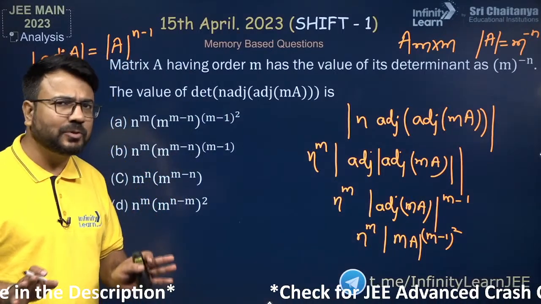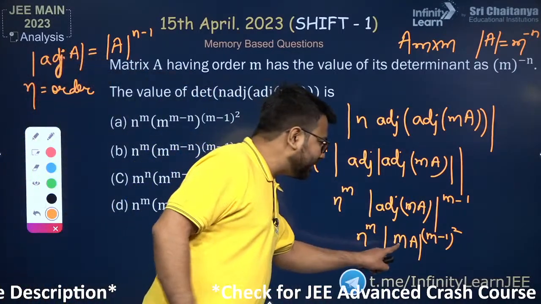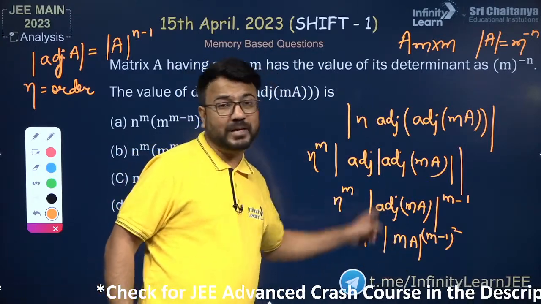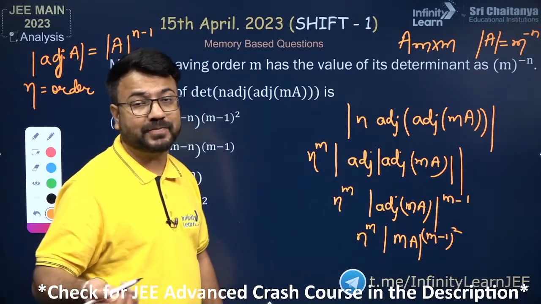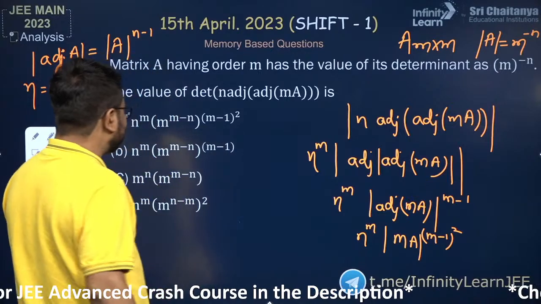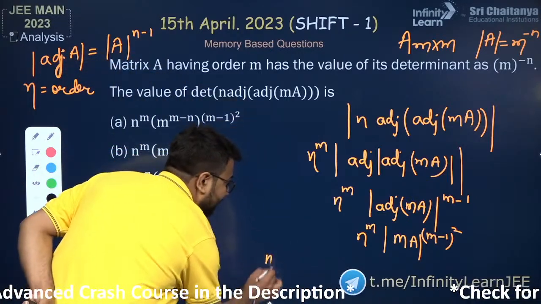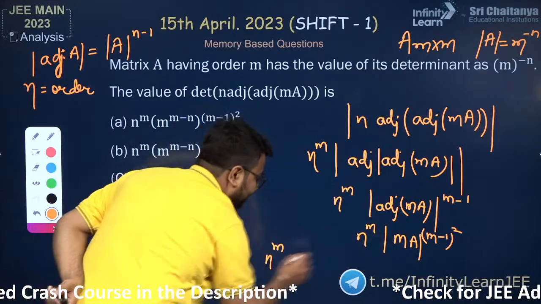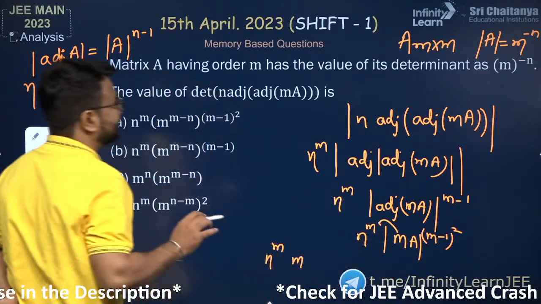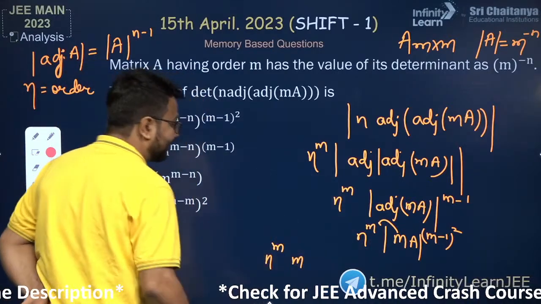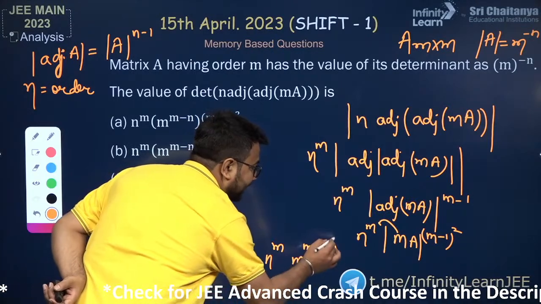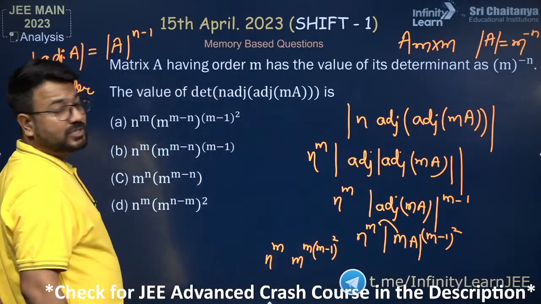Now if this is clear to you, then I want to take this m outside, and A is having an order m, so therefore if m would be coming outside, it will be raised to the power m. So here we can see, it will be n raised to the power m, and then m is taken outside, and A is having an order m, so therefore m raised to the power m will come, and along with that m raised to the power m, it will have the power m minus 1 whole square. I hope this is also clear to you.